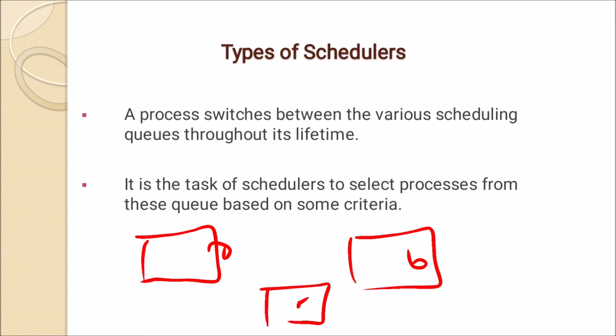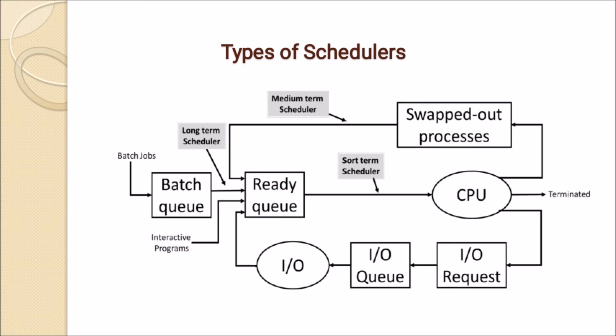For example, there are 5 processes in the ready queue. Now the CPU is free, so one process has to be selected from that ready queue, which will then execute in the CPU. Which process will we select? It is the task of the scheduler to select processes from this queue based on some criteria.